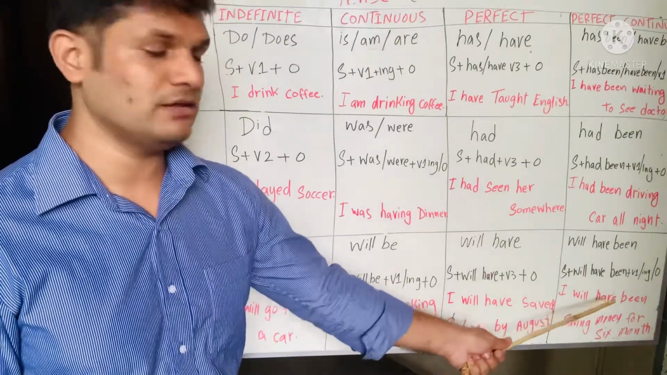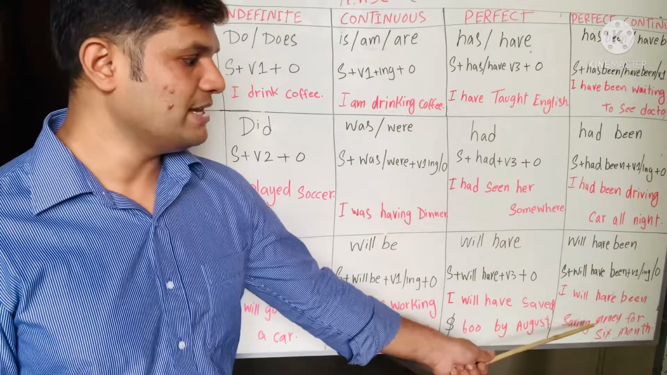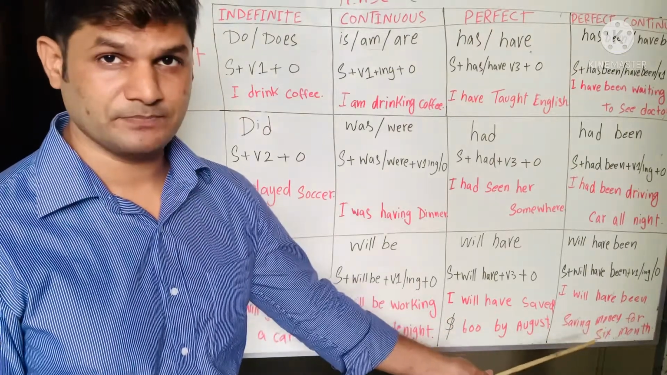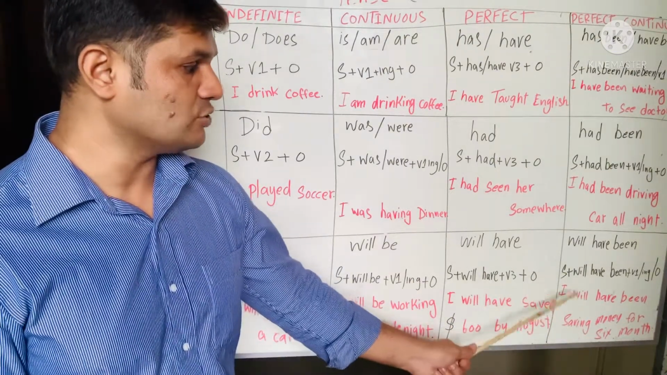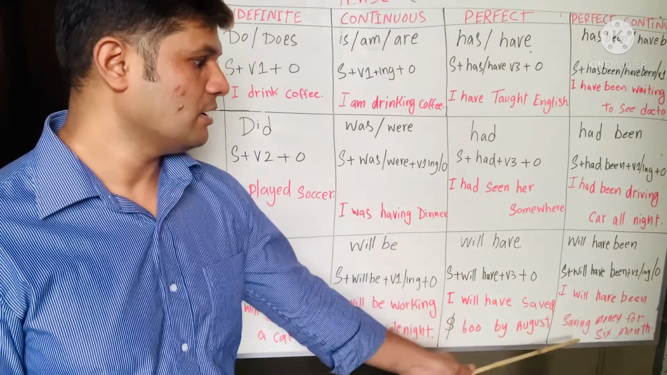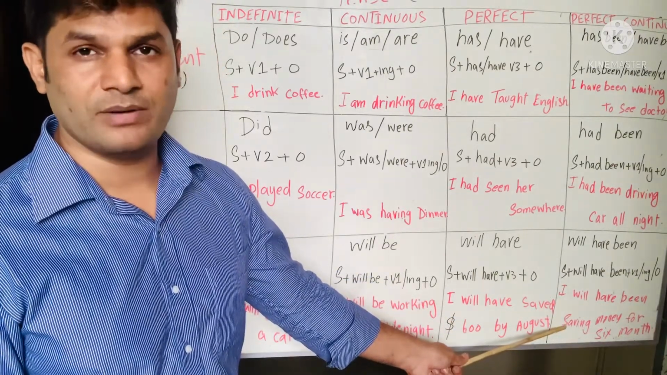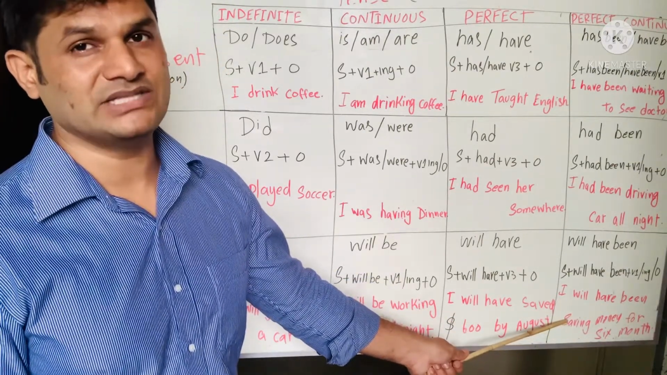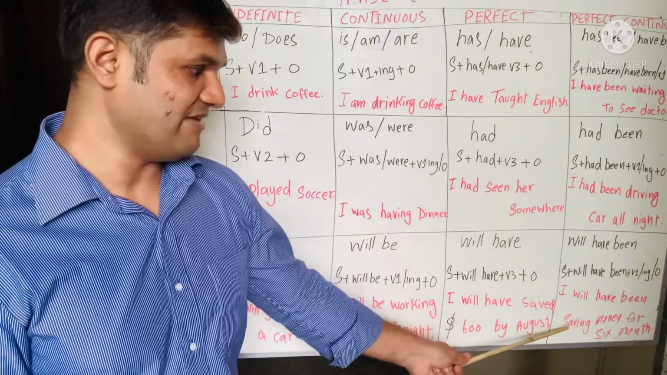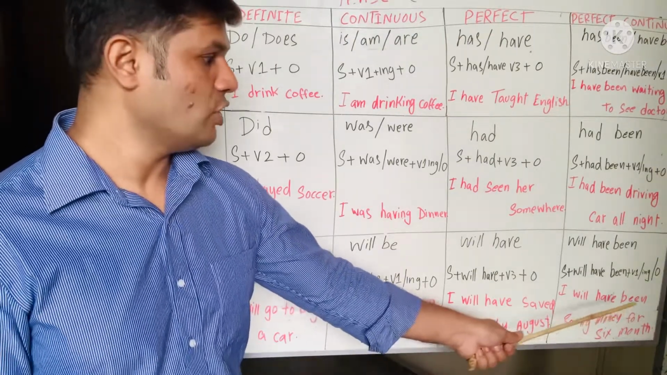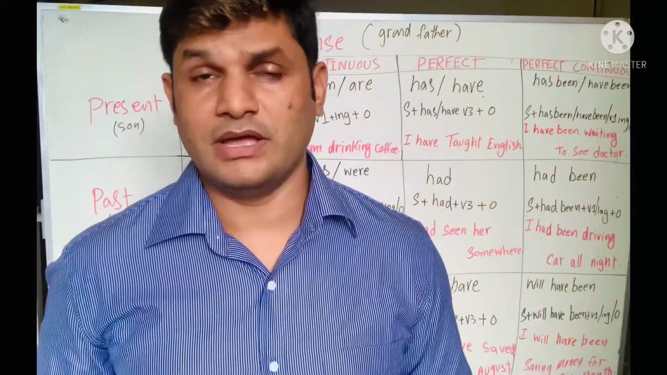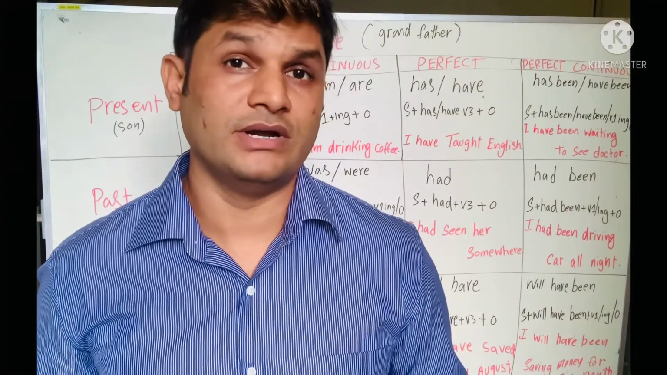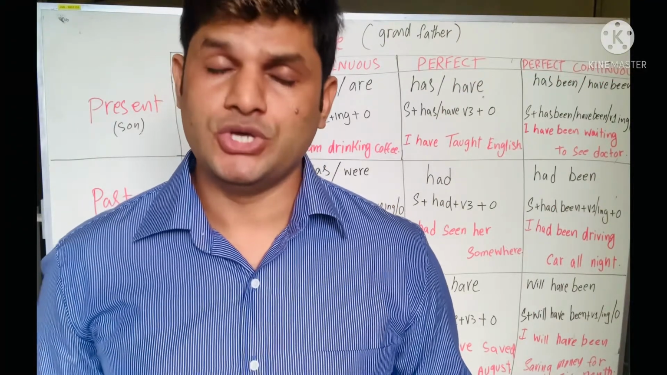I will have been saving money for 6 months. So here you can see I is a subject, will have been is the helping verb, save is a verb first form, plus ing, saving. Money is the object, for 6 months. If you remember the formulas and understand them exactly, you can make sentences.